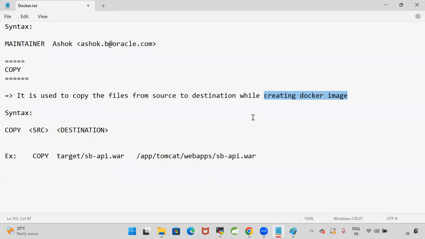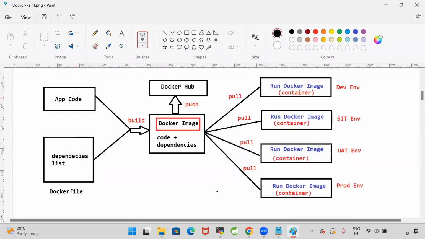When I am creating a Docker image, I'm going to tell that my project code is available in the target folder. Copy the project war file from the target to the Tomcat webapps. This is my source location and this is my destination location. That means whenever we are creating the image, our code plus dependencies will be kept into the image, one package. That package is called a Docker image.